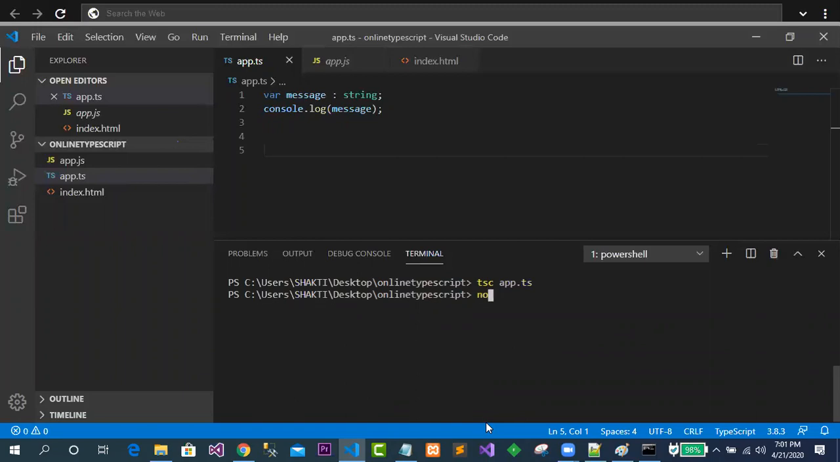Now I will go for node app.js. Okay, so this is undefined. What is the output I am getting? Undefined. So if you have not given any value to it, it became undefined.